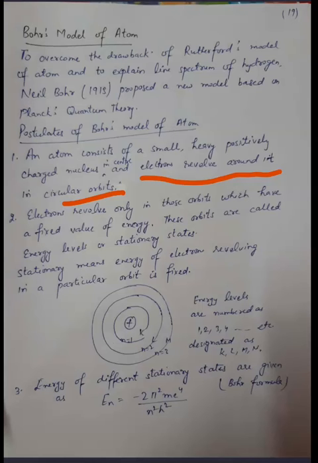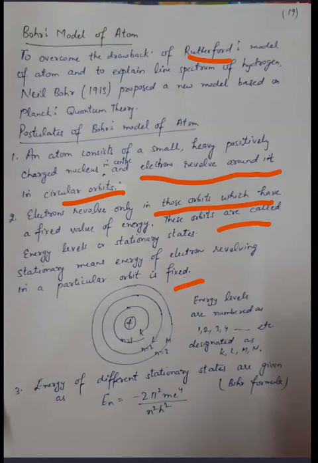What did Rutherford say? Rutherford said the electron is continuously revolving around the nucleus, and the drawback was that the atom would ultimately collapse, but the atom is stable. Electrons revolve only in those orbits which have a fixed value of energy, and these orbits are called stationary states, or energy levels. Here stationary means the energy of the electron is fixed, not that the electron is stationary.